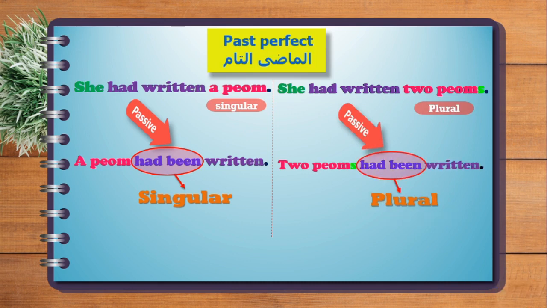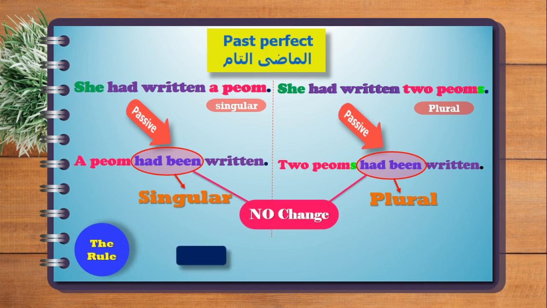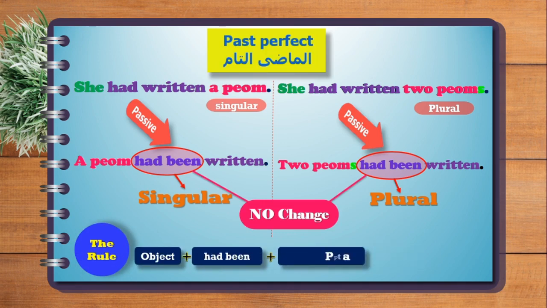We use had been for plural. If you look at the difference between singular and plural, there is actually no difference in the past perfect, because we use had been with no change. So the rule is going to be object plus had been plus past participle of the verb plus by